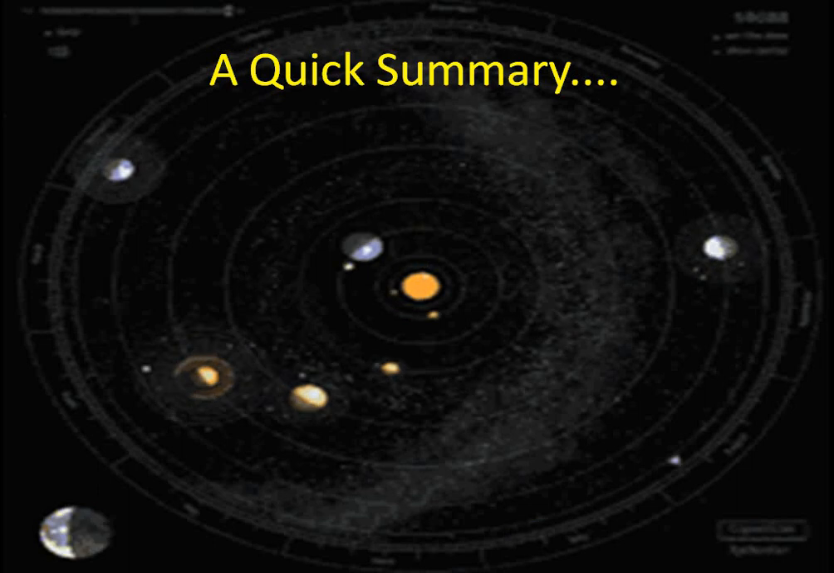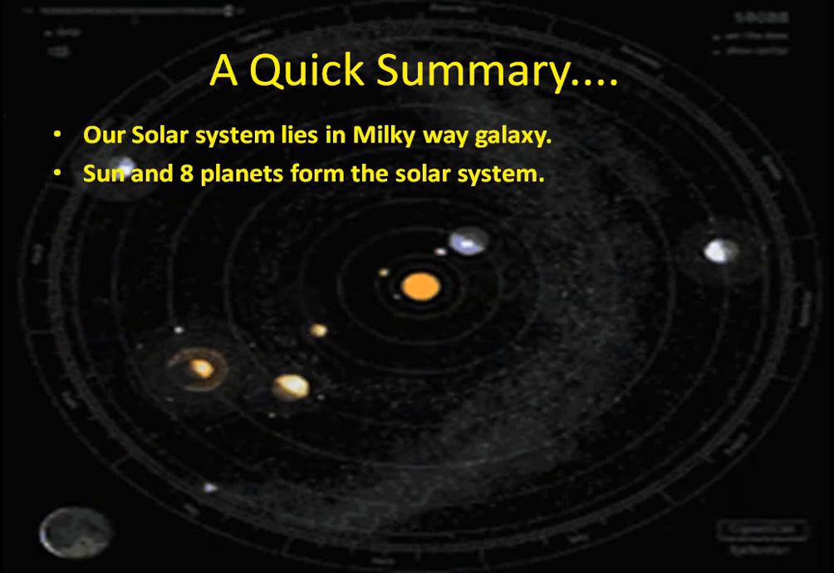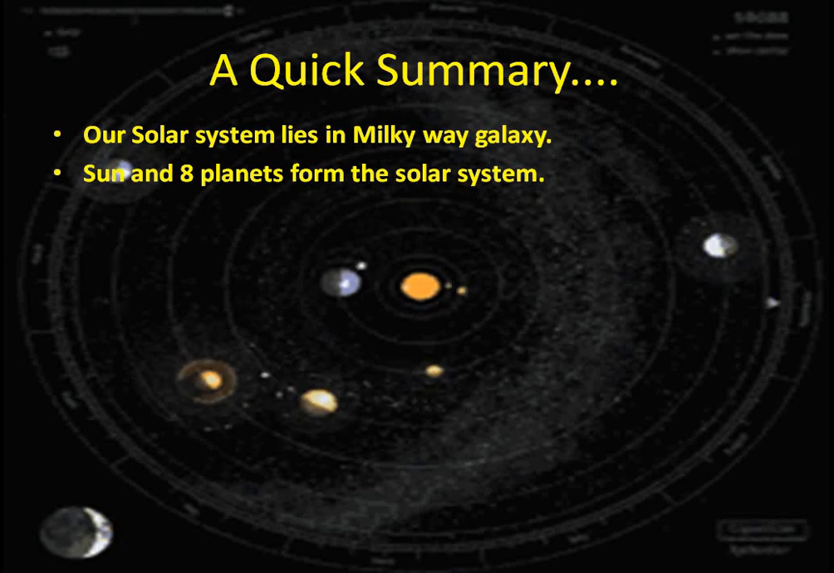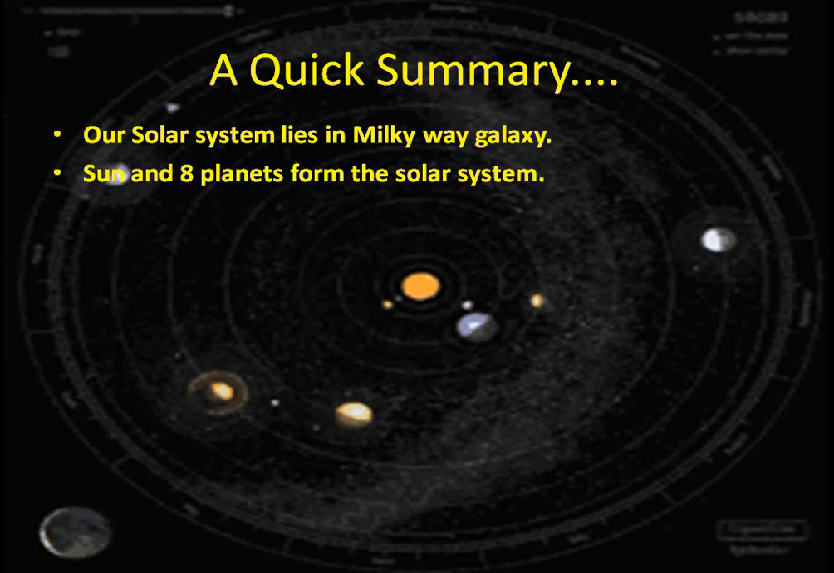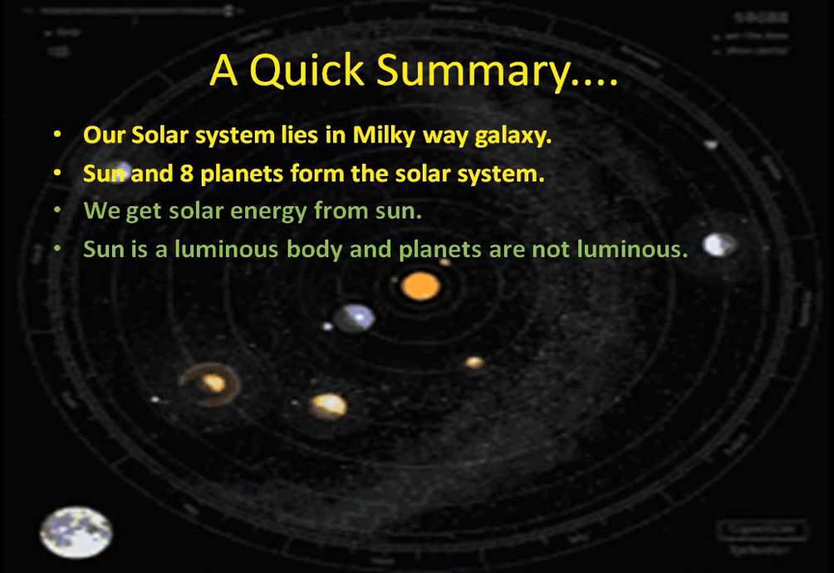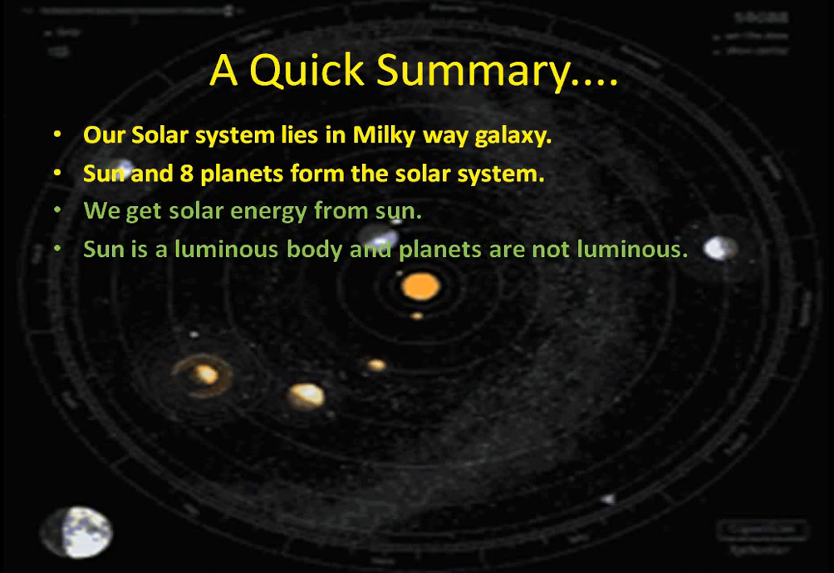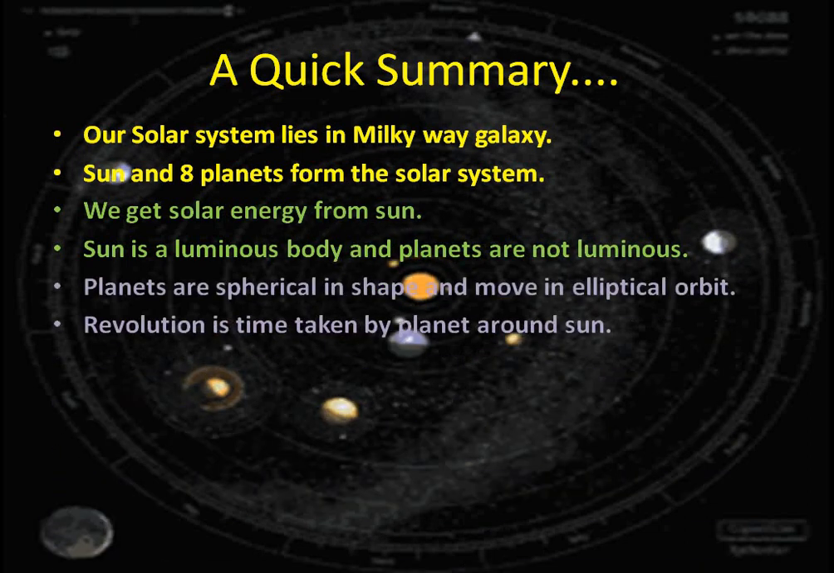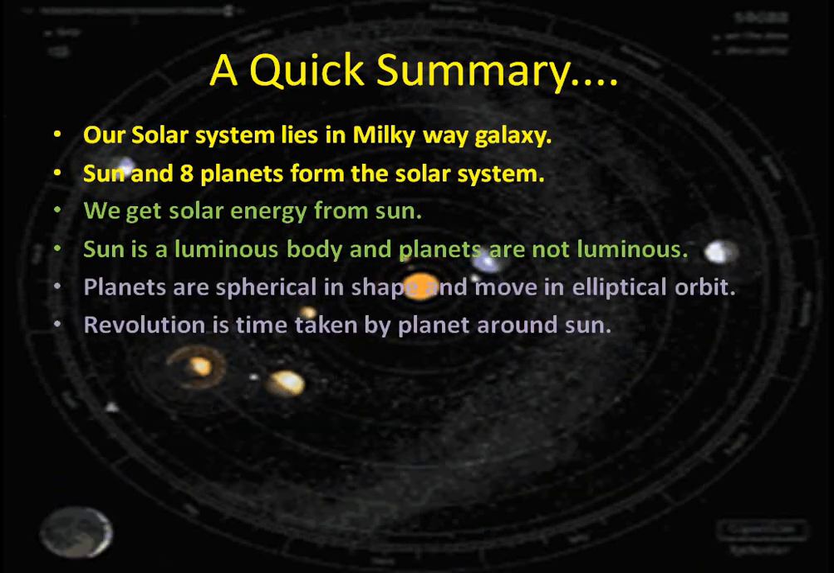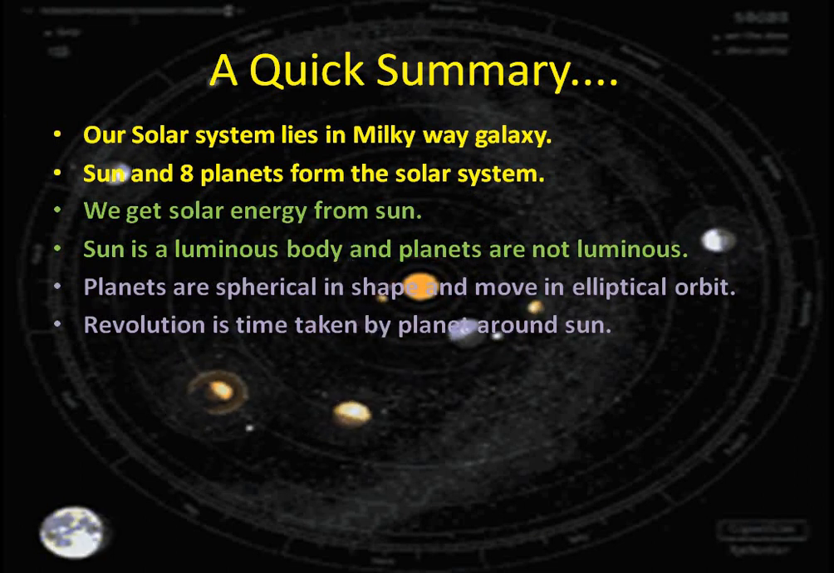Now let's revise all the things we have done. First, the solar system lies in the Milky Way galaxy. Second, the Sun and 8 planets form the solar system. We get solar energy from the Sun. The Sun is a luminous body and planets are not luminous. Planets are spherical in shape, but they move in elliptical orbits.